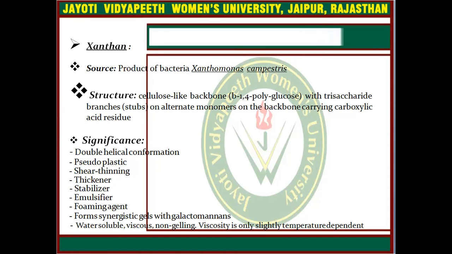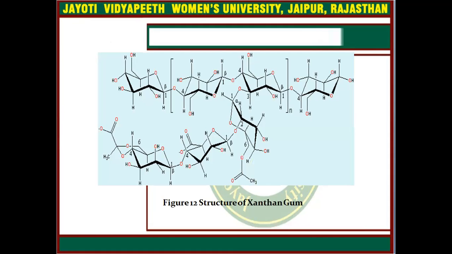It can be used as a thickener, stabilizer, emulsifier, foaming agent and forms synergistic gels with galactomannan, and it is water soluble, viscous, non-gelling. Viscosity is only slightly temperature dependent. This is the structure of xanthan gum.